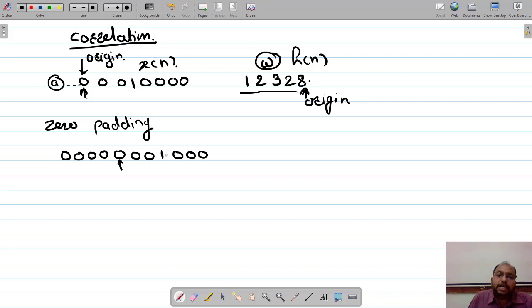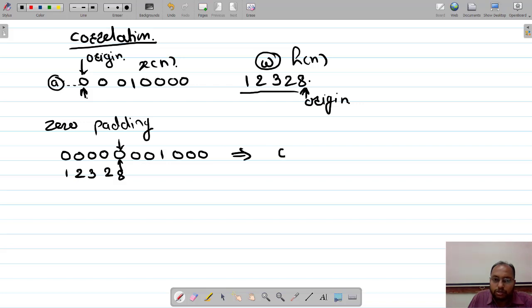The rest of all other terms are as they are. Now 1, 2, 3, 2 and 8. So perform the multiplication, and it will result in 0. Let us say the result of this is nothing but this. I'll be writing only the result.